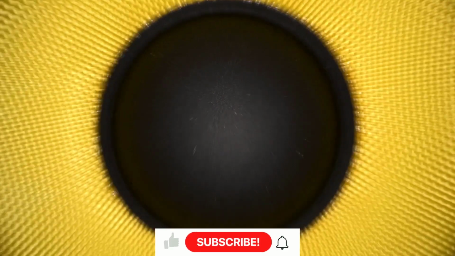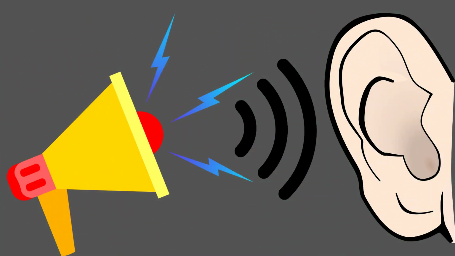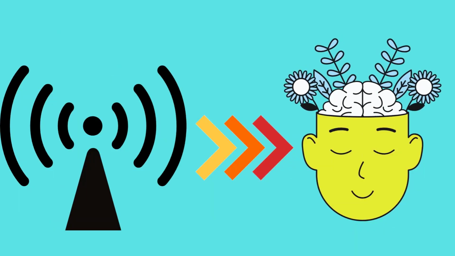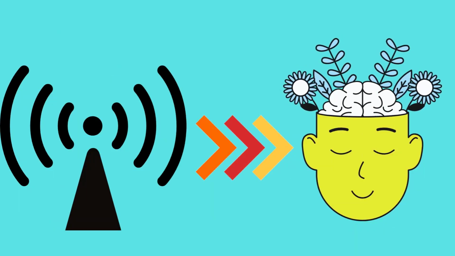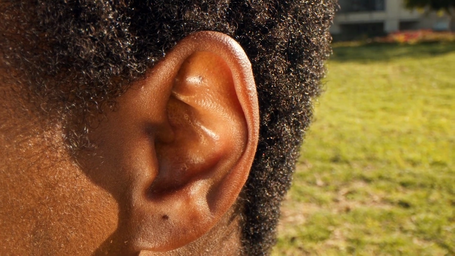Friends, before understanding the mechanics of hearing, we should know what actually is sound. Sound is a form of energy that travels in waves. These waves are created by vibrating objects. These sound waves require air or other medium for traveling. Our ears are special organs that can detect these sound waves and convert them into signals that our brain can understand. After understanding sound waves, we should take a closer look at the fascinating anatomy of the ear.